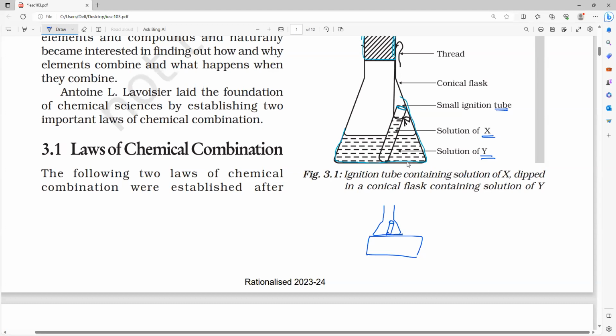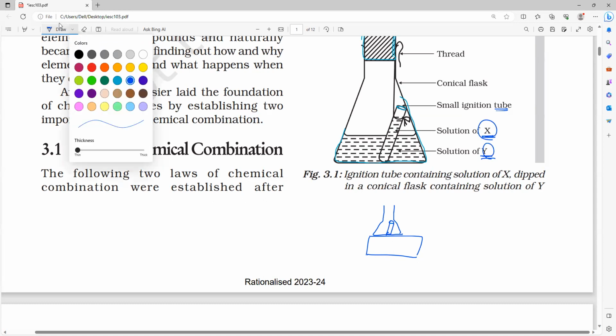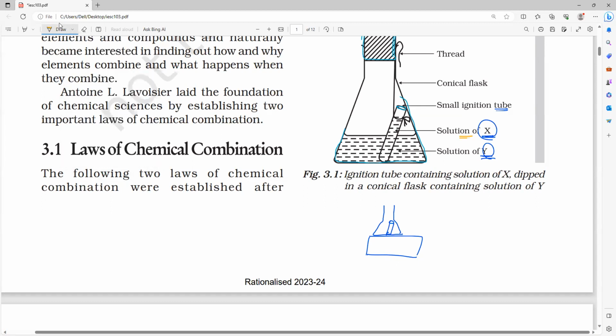So let me take, for example, before the reaction: have X and Y reacted? No. Am I right or wrong? Still they are individual. X is inside the ignition tube, Y is inside the conical flask. Have they reacted? Please, I am asking you guys. No, sir. Okay.